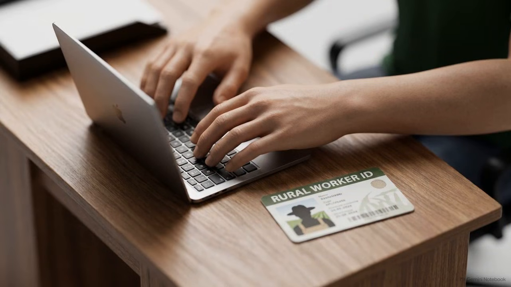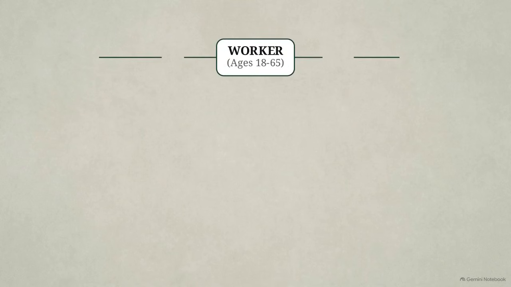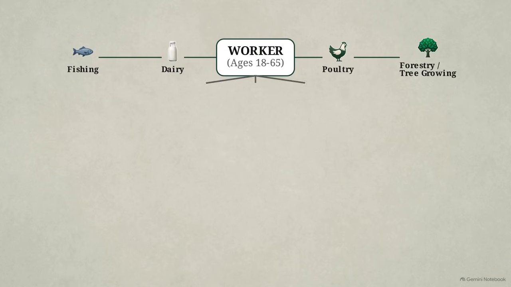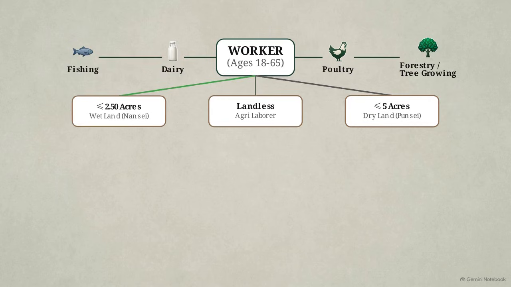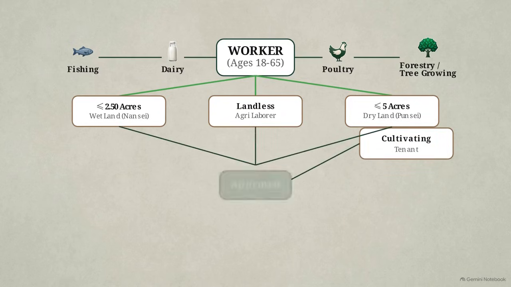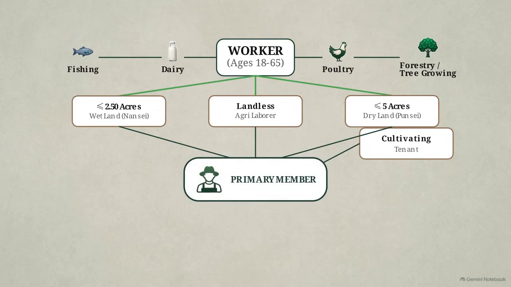How does a worker legally qualify to enter this database? This tree defines an agricultural worker, including allied sectors like fishing, dairy, poultry, and forestry. For those aged 18 to 65, eligibility requires owning under 2.5 acres of wetland, under 5 acres of dry land, or being landless. The framework ensures that cultivating tenants who lease land are factored into this equation alongside marginal owners.